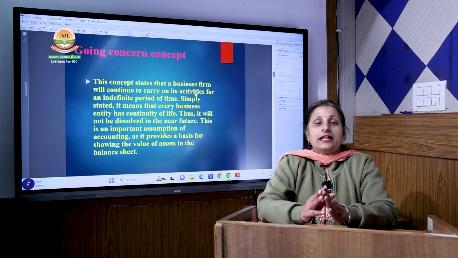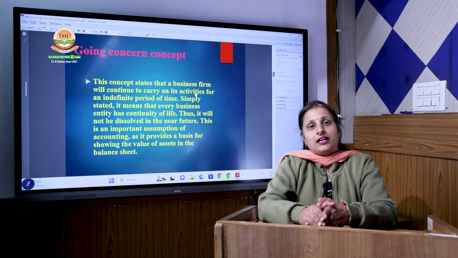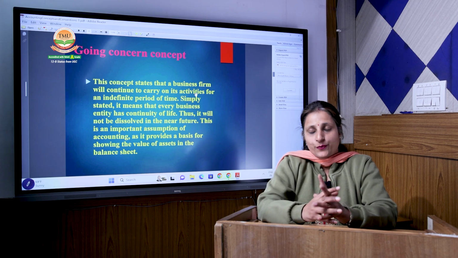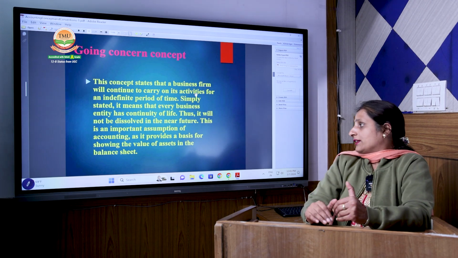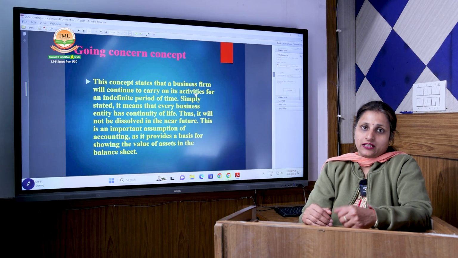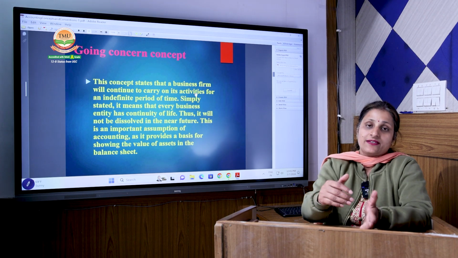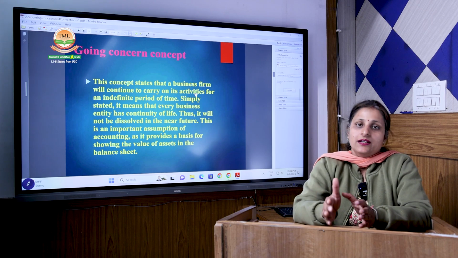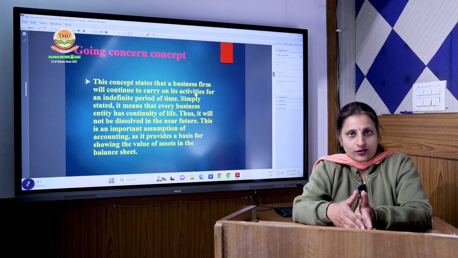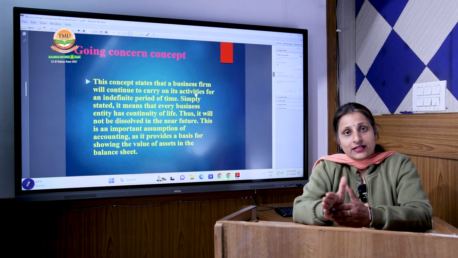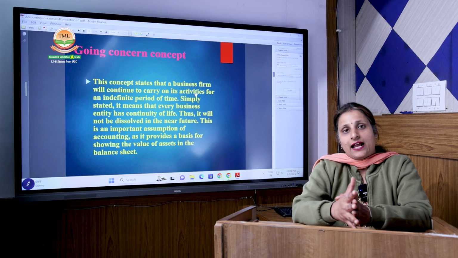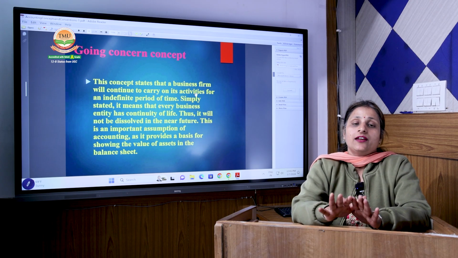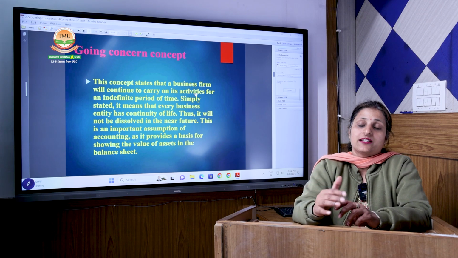In the same way, the business is considered in our accounting books as a going concern. The basic difference that we get by assuming this is the assets, liabilities, and expenses that we show in our balance sheet, all the money that we incurred in our business, is for the long term as well as the short term. As we consider business as a going concern, we record the asset at its historical value and consider it as an asset because we didn't convert it into cash, but we can convert it as and when required.